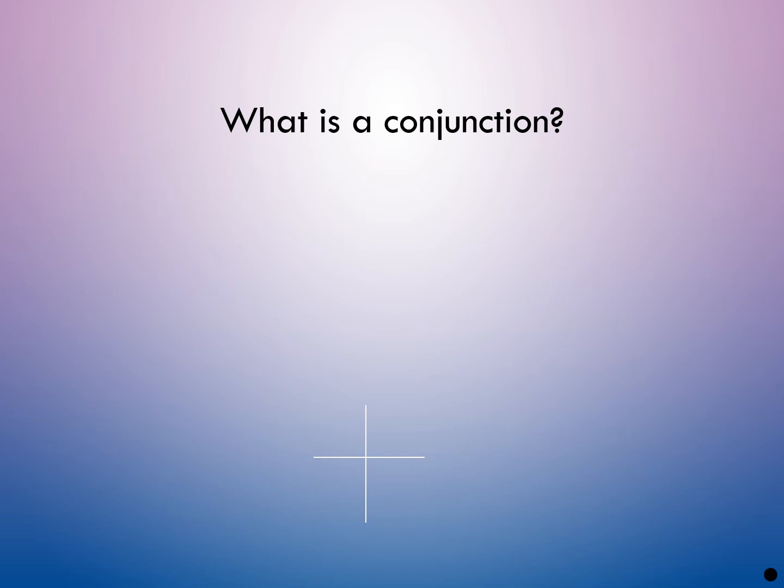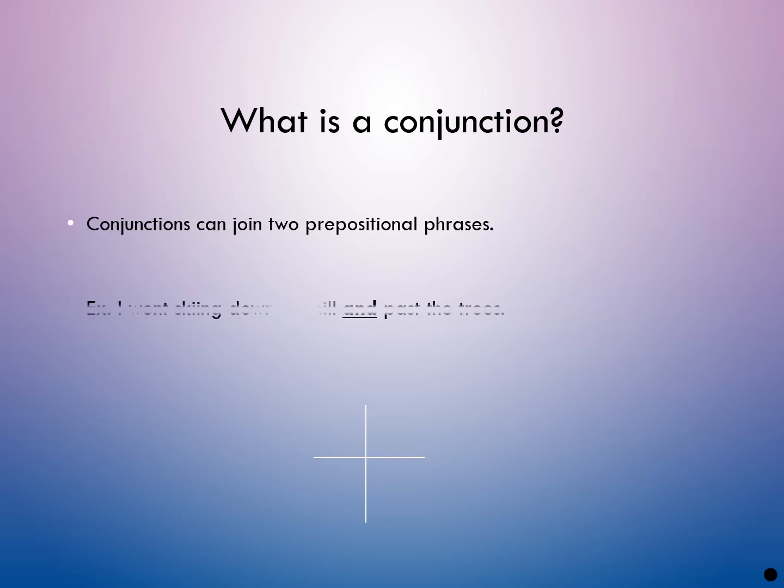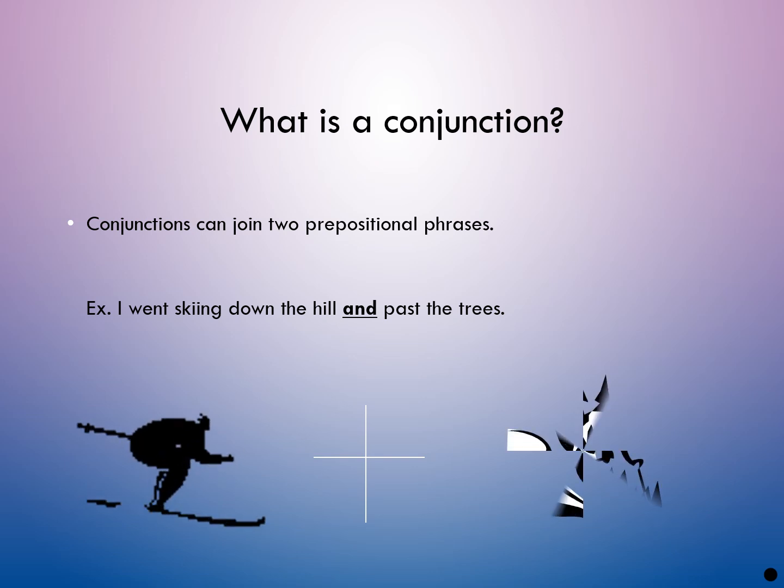A conjunction can join two prepositional phrases. I went skiing down the hill and past the trees.